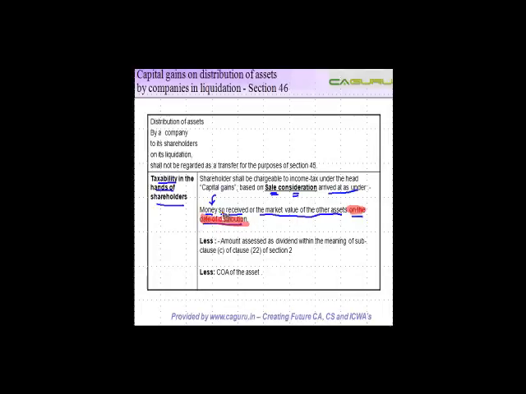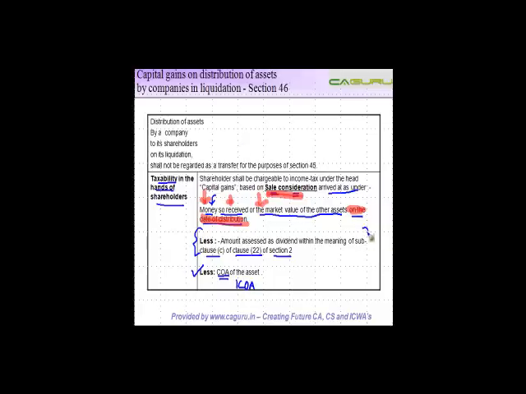So when you club the total money that you receive plus the market value of the assets that you receive, you arrive at the sale consideration. From this sale consideration, two things have to be reduced. One is the standard one, which is the cost of the assets or index cost of acquisition, as the case may be. The second is the amount assessed as dividend within the meaning of sub-clause (c) of clause (22) of section 2.